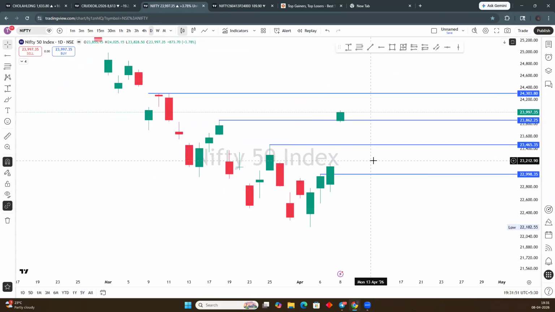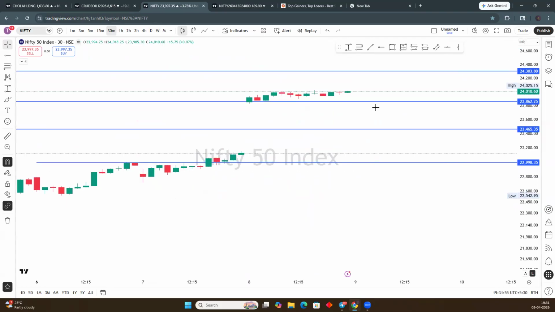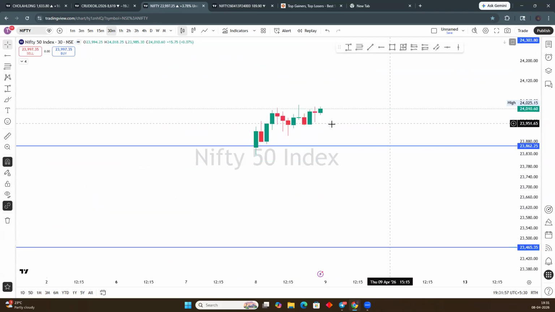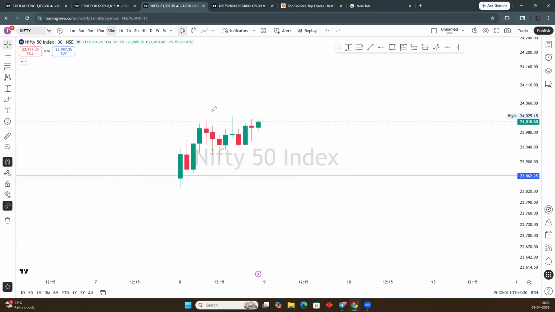On the daily time frame, we have to see this only. Tomorrow, don't expect too much from the market, because buyers have gained too much. Now it will be a selling time. This area is like a zone, and if the market is between today's high and low tomorrow, don't trade.